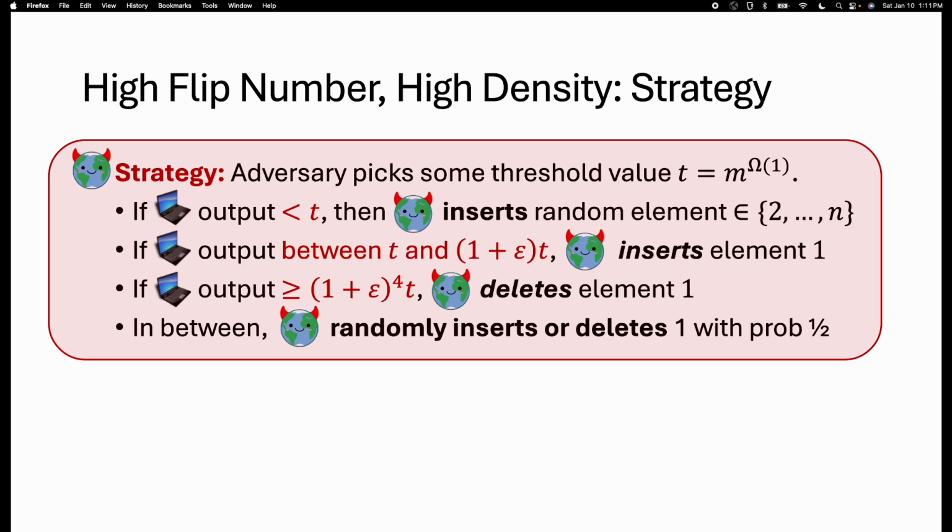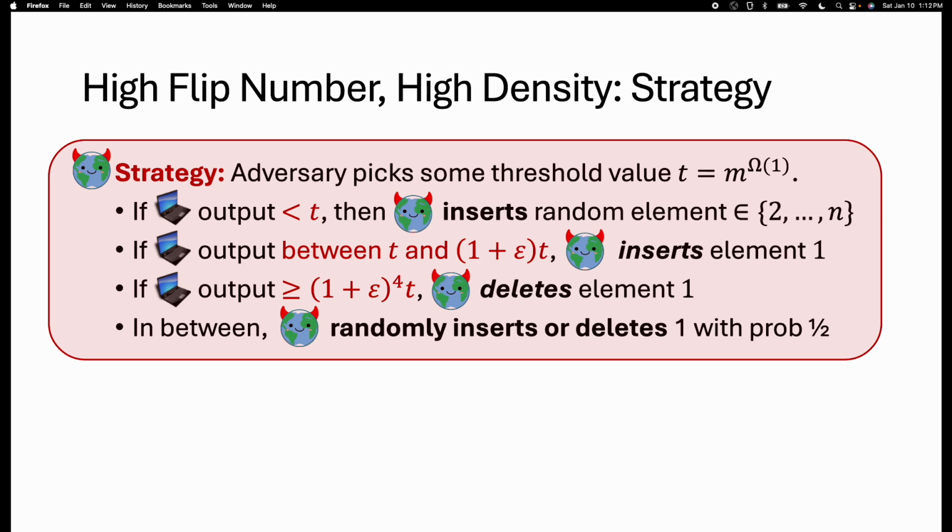Now, if the answer is small, smaller than some threshold t, the adversary will insert a random element between 2 and n, okay? And the intuition is, this allows the stream to have high density. If the answer is between t and 1 plus epsilon times t, the adversary will always insert the element 1. If the answer is too large, larger than t times 1 plus epsilon to the fourth, let's say, the adversary will always delete element 1, and in between, the adversary will do a random action.